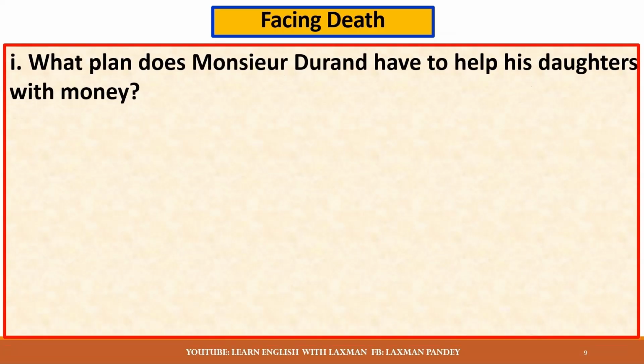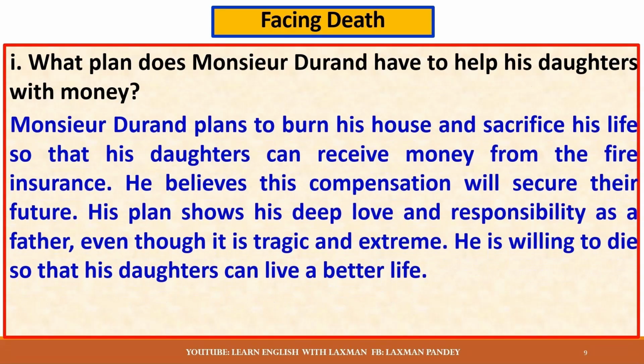What plan does Monsieur Durand have to help his daughters with money? Monsieur Durand plans to burn his house and sacrifice his life so that his daughters can receive money from the fire insurance. He believes this compensation will secure their future. His plan shows his deep love and responsibility as a father, even though it is tragic and extreme. He is willing to die so that his daughters can live a better life.